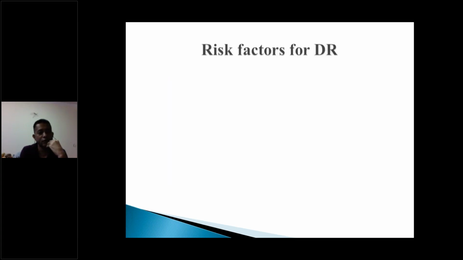So what are the risk factors of diabetic retinopathy? Do all diabetic patients have diabetic retinopathy, or some of them, or many of them? One of the factors is duration of diabetes. Depending on different studies, if you have type 2 diabetes for 20 years, then around 80% will have some form of diabetic retinopathy. So duration is a factor, and that is one factor that we can never control. We can control the blood sugar of the patient, but as the patient has the disease for a longer duration, they are very likely to develop diabetic retinopathy. So all diabetic patients have a risk of diabetic retinopathy, which increases as the duration of the disease increases.